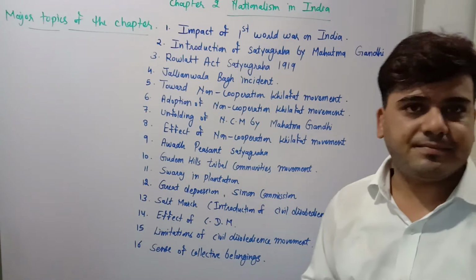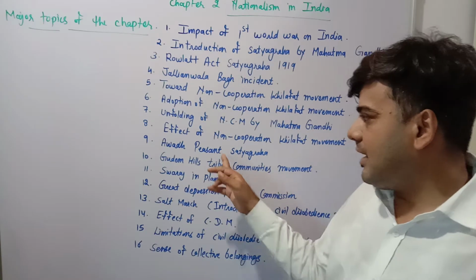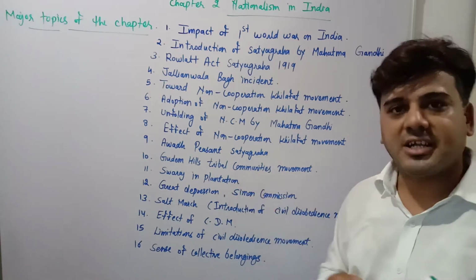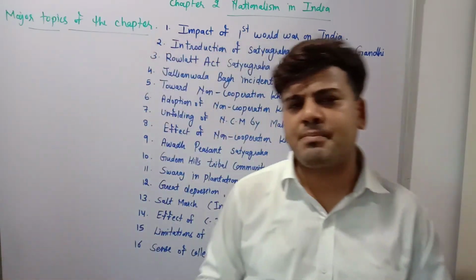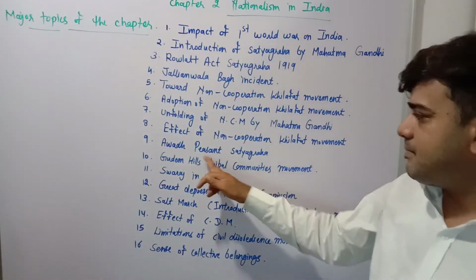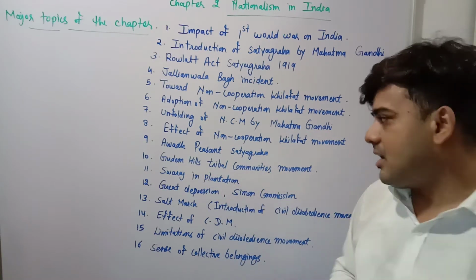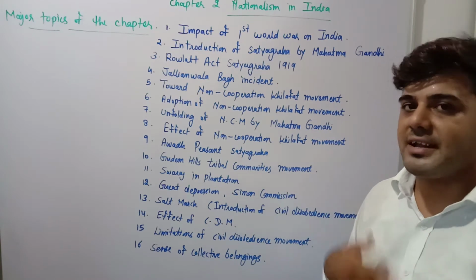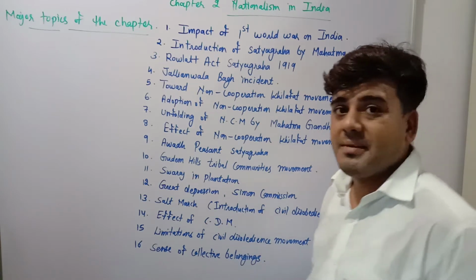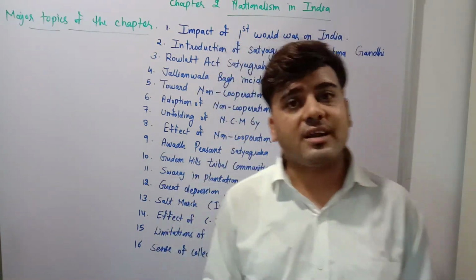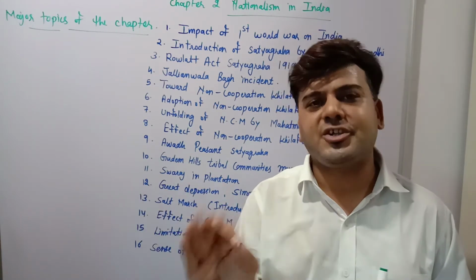Next is the peasant Satyagraha, which was related to NCM, as well as Gudem Hills, Awadh peasants and Swaraj in the plantation. These are the small movements which were started by peasants, tribal communities and people. Gudem Hills was the tribal community movement, guerrilla warfare. It means how the tribal community raised their voice against the colonial government. Swaraj in the plantation means how plantation workers raised their voice against the colonial government. I am using the words colonial government, simply Britishers.